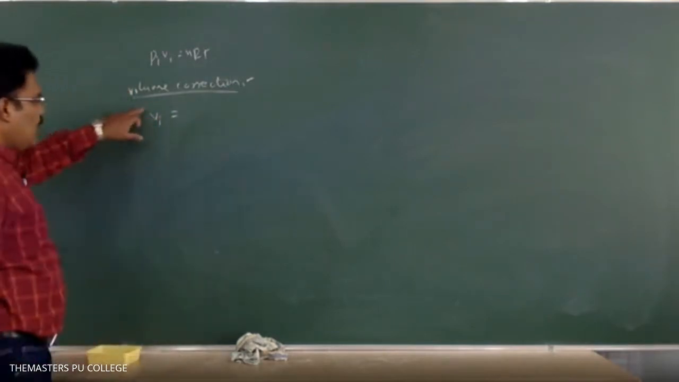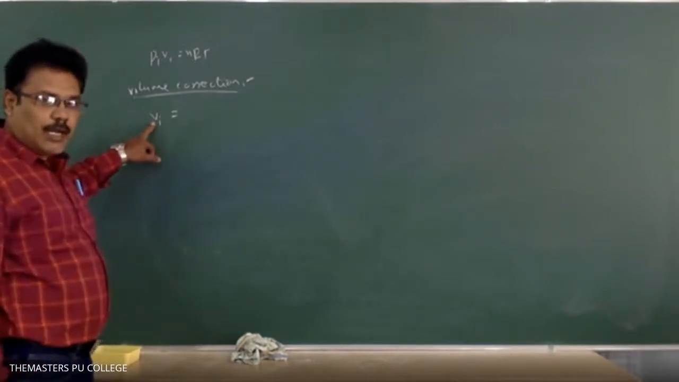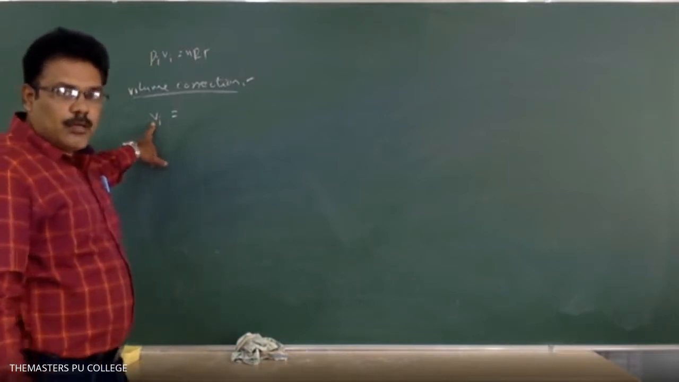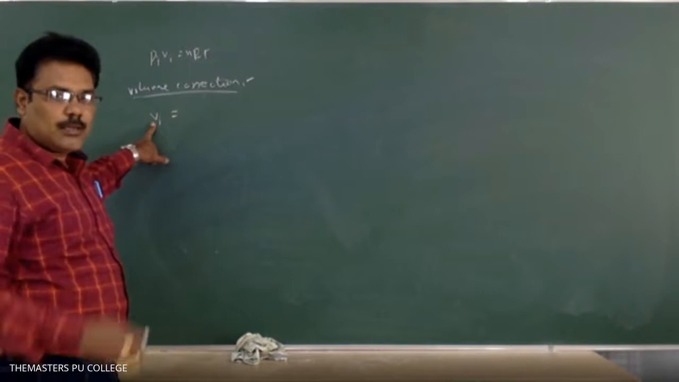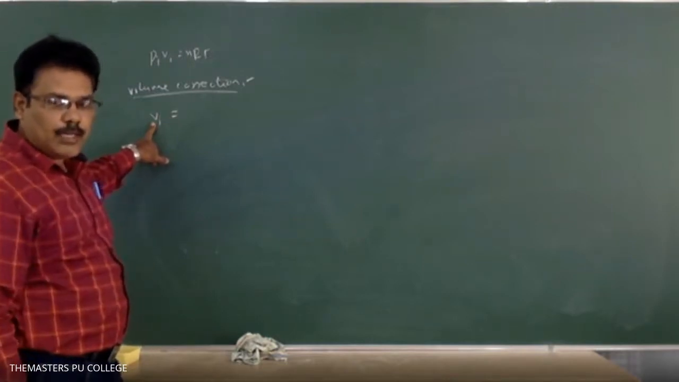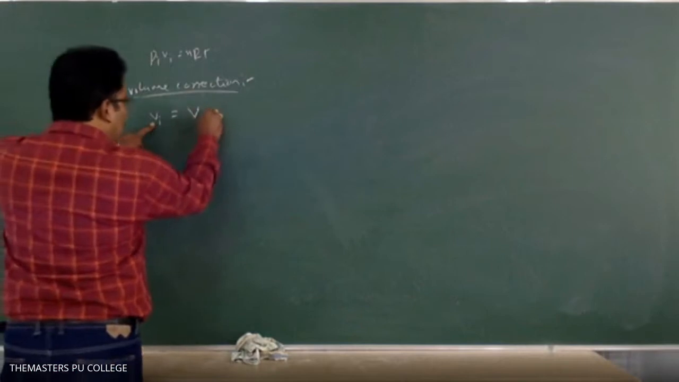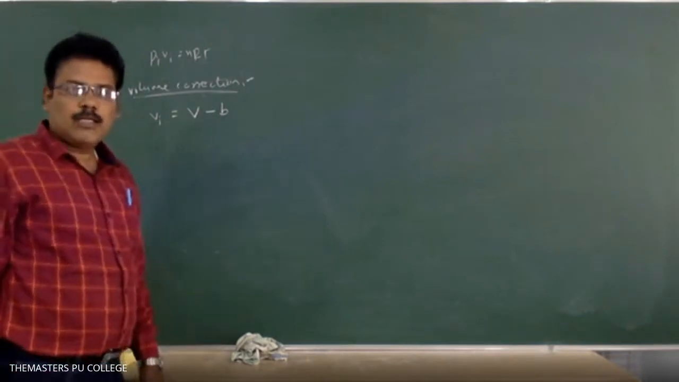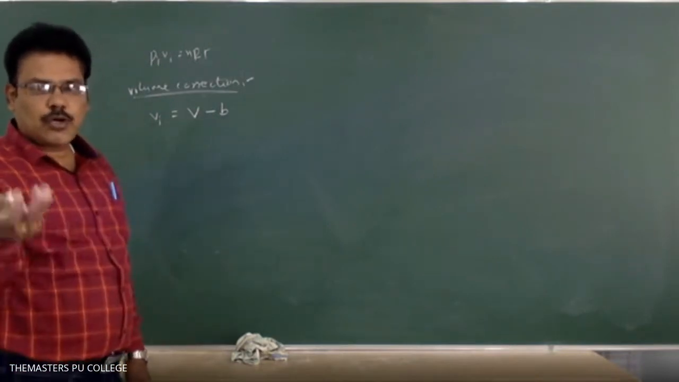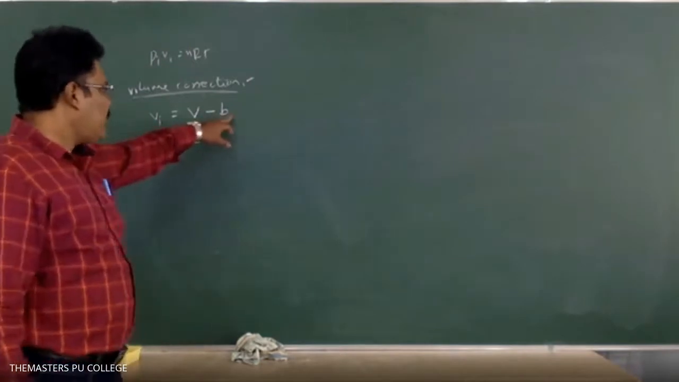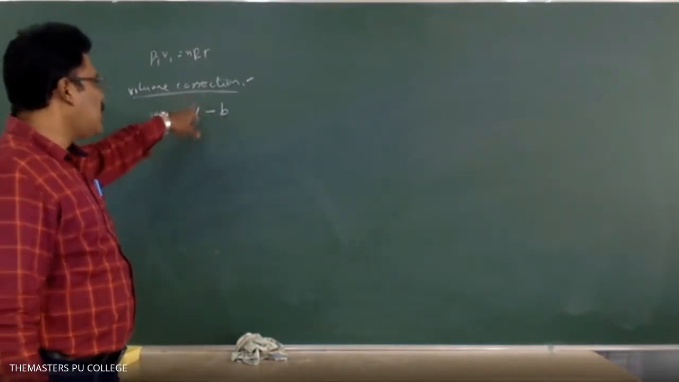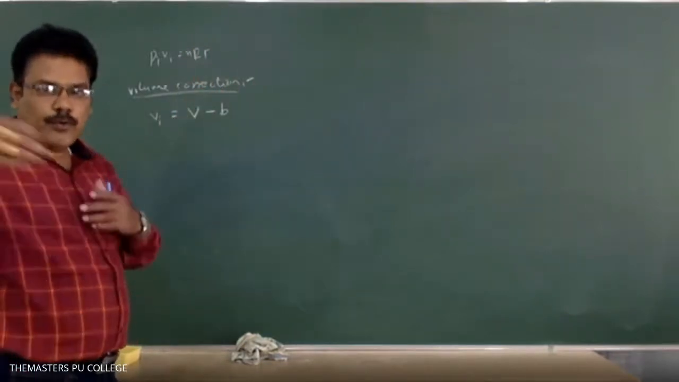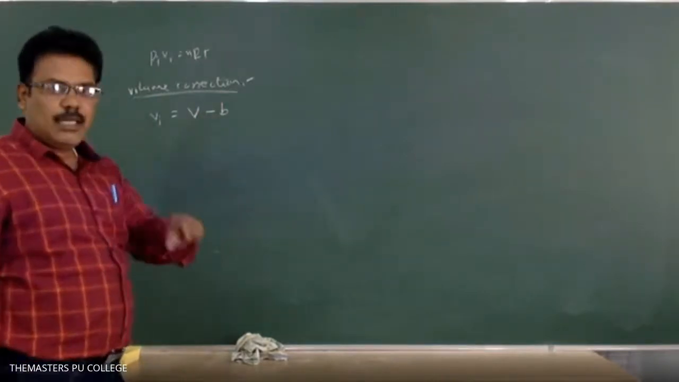What is ideal volume here? Instead of ideal volume, by correcting the volume for the real gases, the free volume available for the gases is total volume minus b. Here b is the volume of the gas molecules. Gas molecules are occupying some volume. So if you subtract the volume of gas molecules from the total volume, that remaining volume is the free volume for the real gases to move freely. So here b is known as the excluded volume.